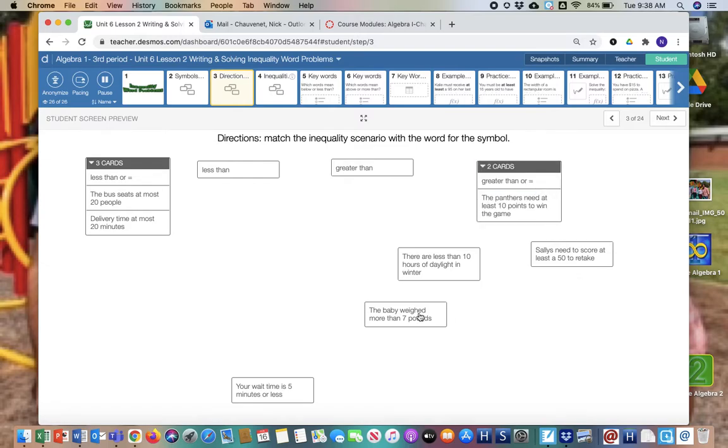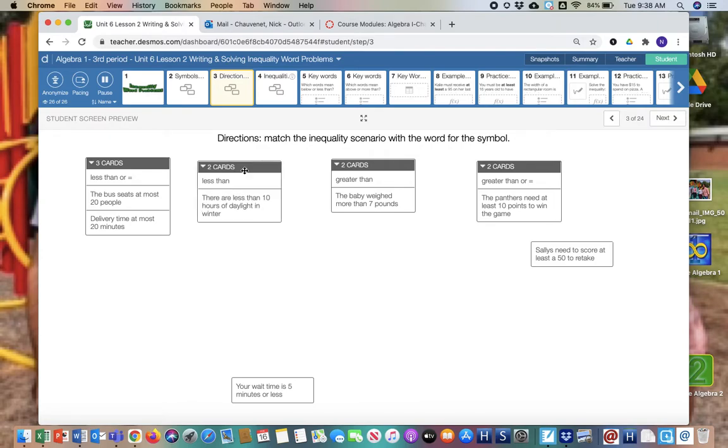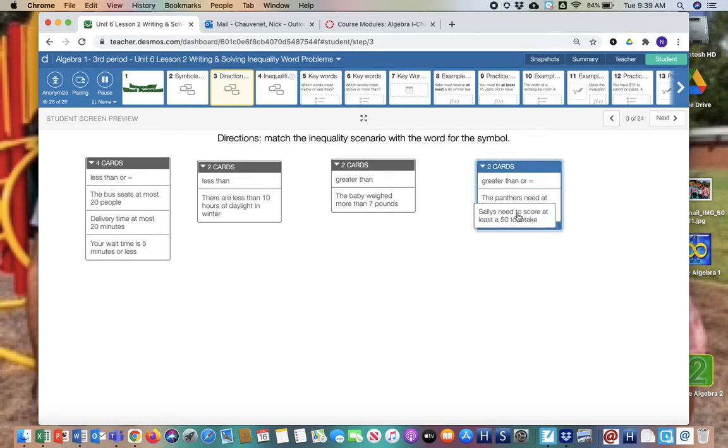The baby weighed more than 7 pounds. So that means it was above 7, greater than. There are less than 10 days of sunlight in winter. That means there's below that amount. So that goes to less than. Your wait time is 5 minutes or less. So that means it's going to be 5 minutes or less than that. So it should again be less than or equal to. Sally needs to score at least a 50 to retake. That means she needs 50 or more. So notice here I'm just matching up these scenarios. We gotta know how the words equate to the different situations.